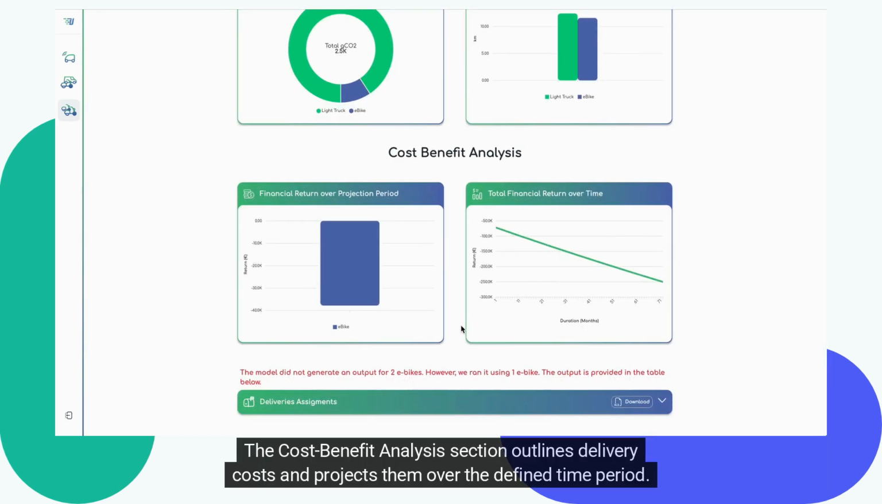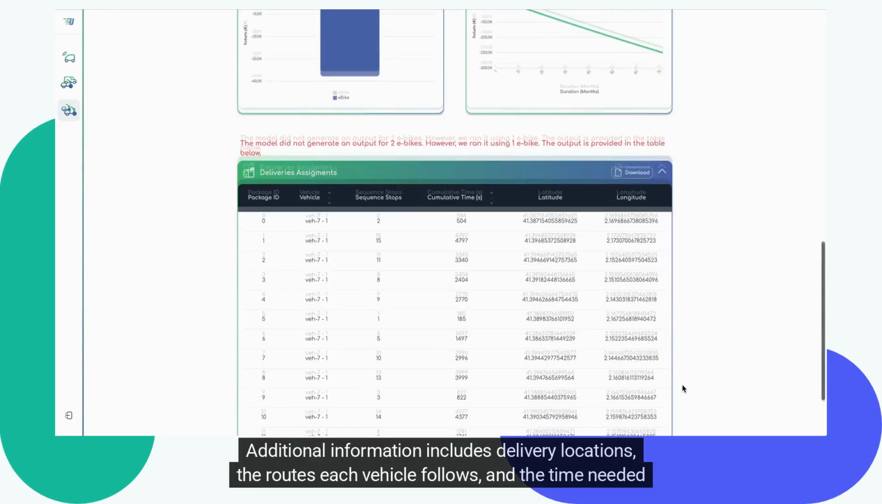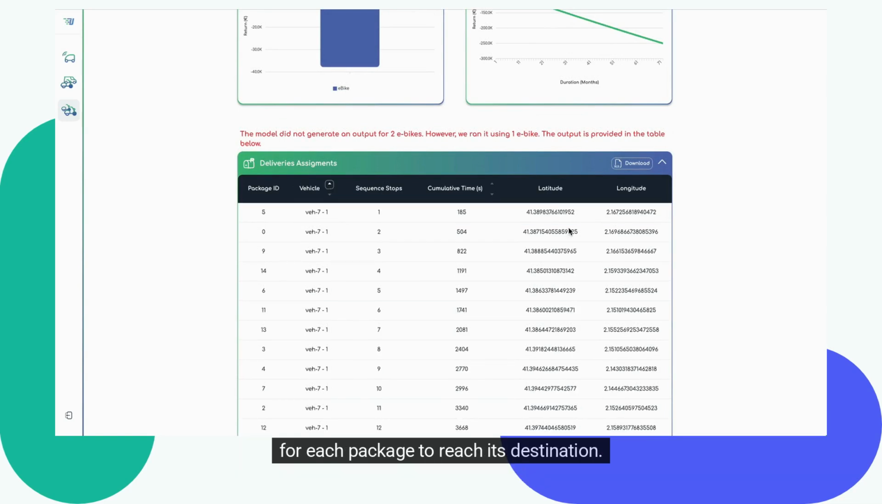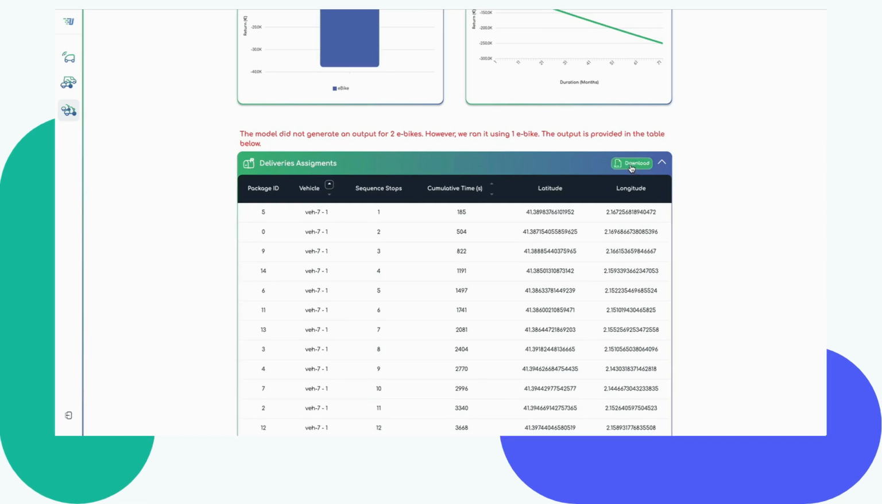The cost-benefit analysis section outlines delivery costs and projects them over the defined time period. Additional information includes delivery locations, the routes each vehicle follows, and the time needed for each package to reach its destination. This table containing the details can be downloaded for further processing.